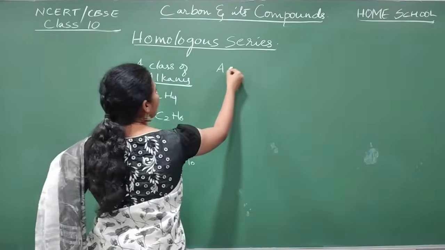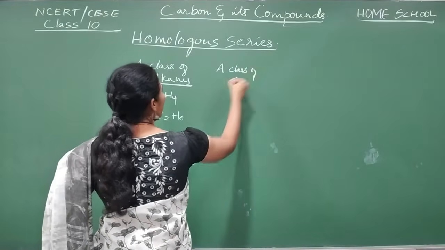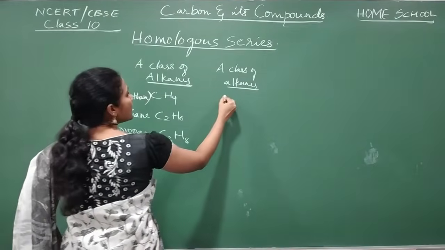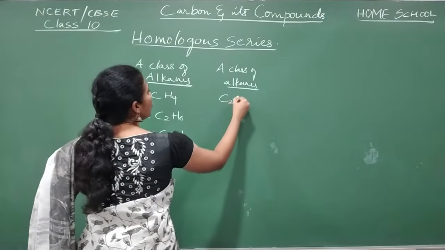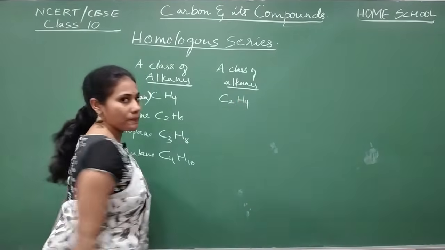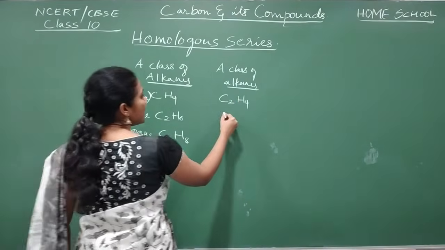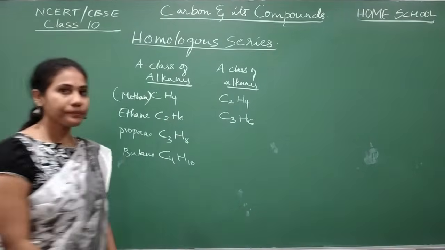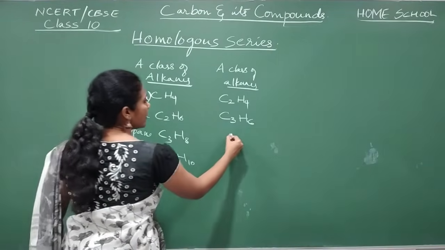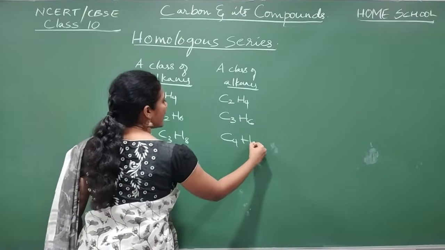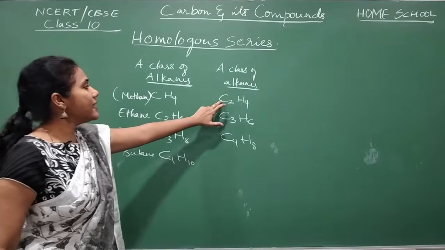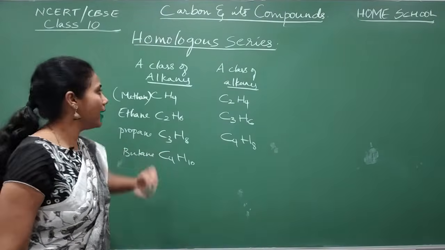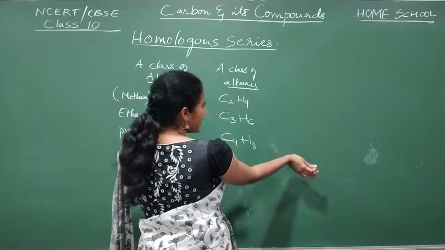And now a class of alkenes I will show. What is the first alkene? C2H4, isn't it? The next alkene, C3H6. Next one, C4H8. This is ethene, this is propene, and this is butene. And one more series I will write.